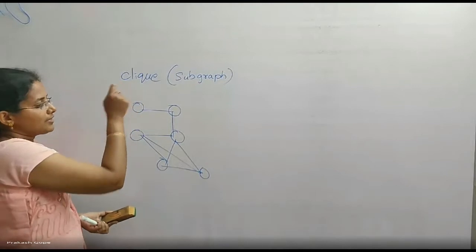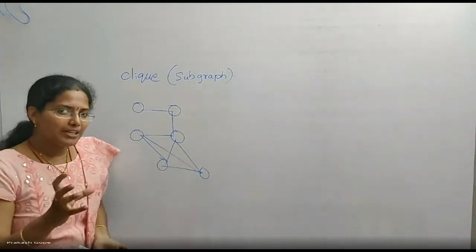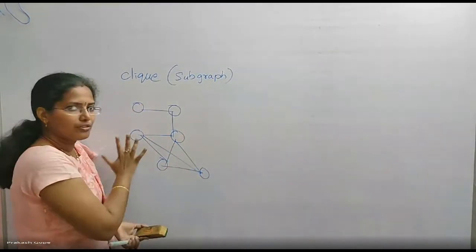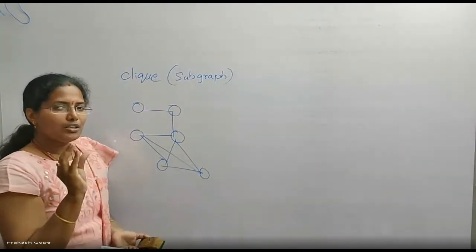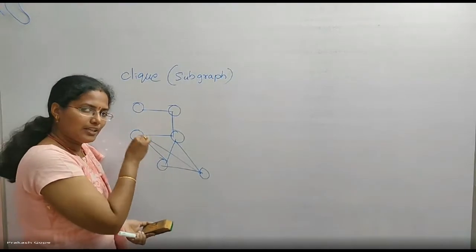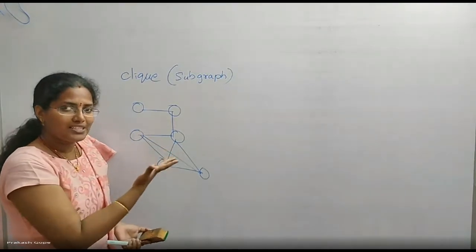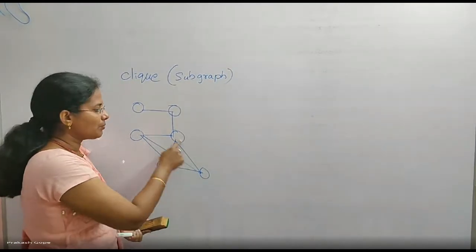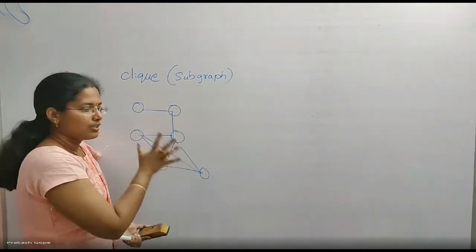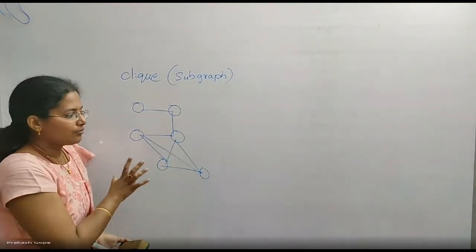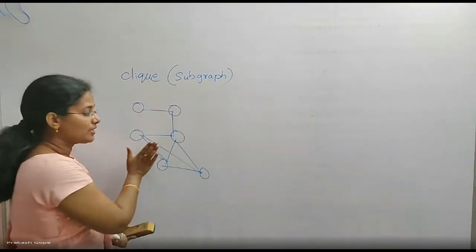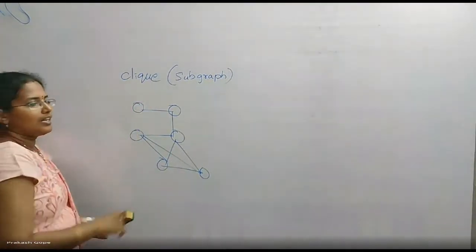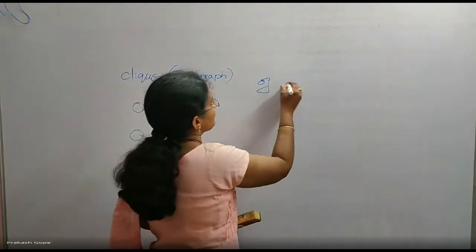So a clique is a maximum complete graph that is induced in the given graph. This is the total graph. But there is one complete graph that is hidden in this graph. What is that maximum complete graph? You should not say with 3 vertices. No, there is a possibility with 4 vertices. So, a complete graph with 4 vertices is hidden in this graph. So, I will say a clique of size 4.